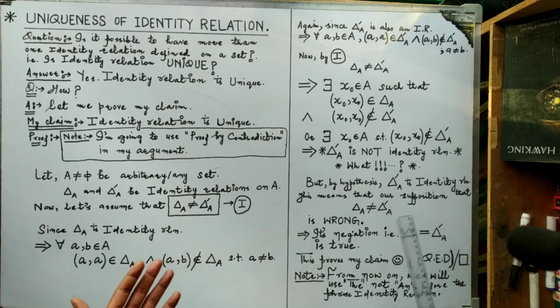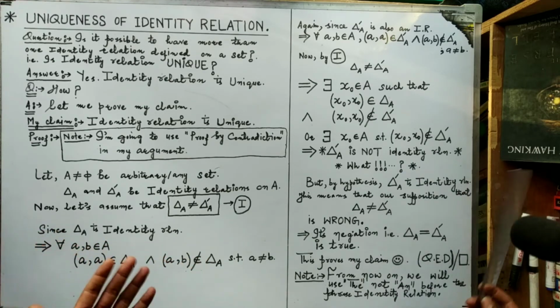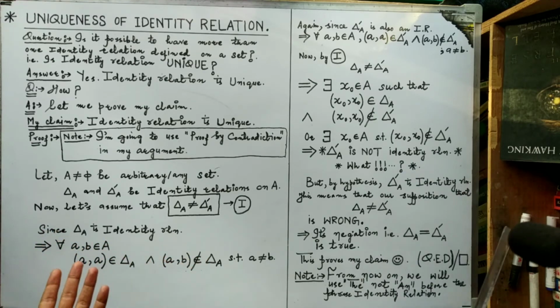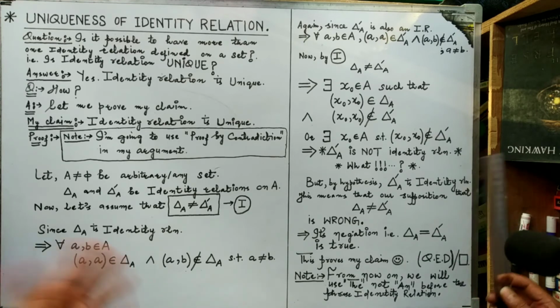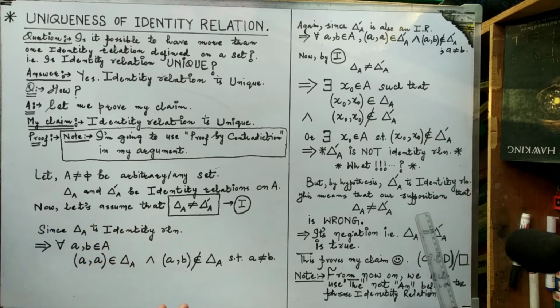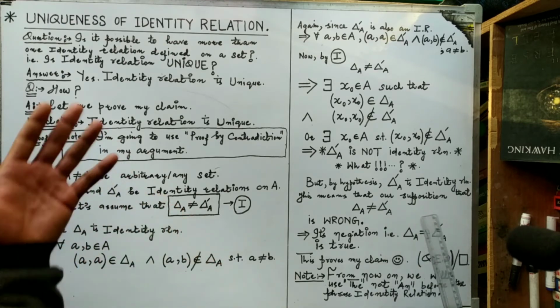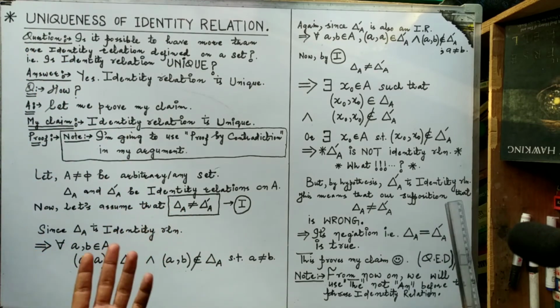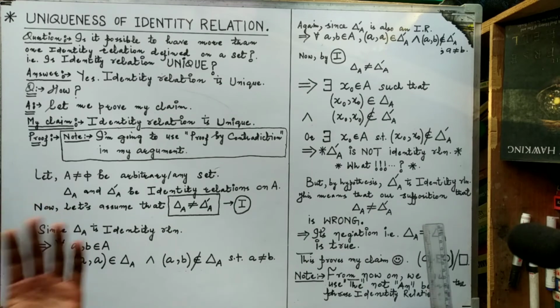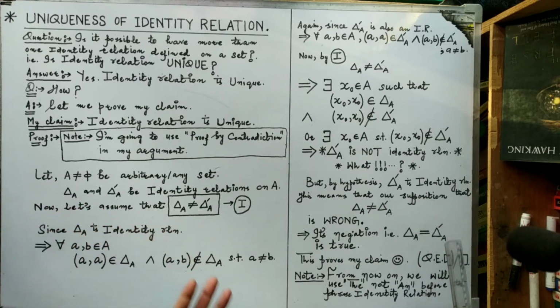If delta A is not equal to delta A dash is false, what does it mean? It means that its negation is then true. What is the negation of delta A is not equal to delta A dash? Simple, its negation is delta A is equal to delta A dash.